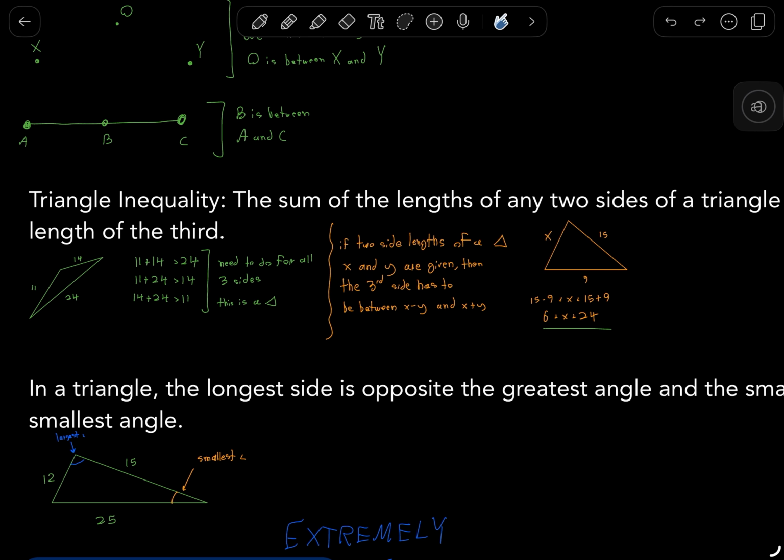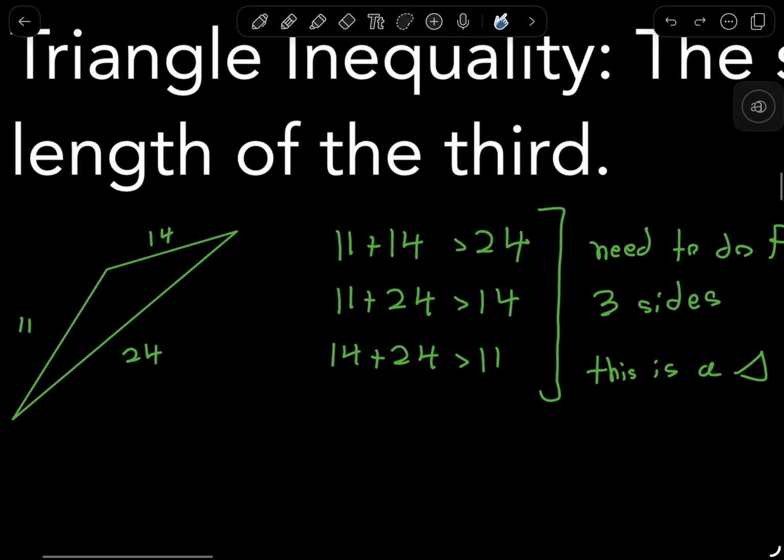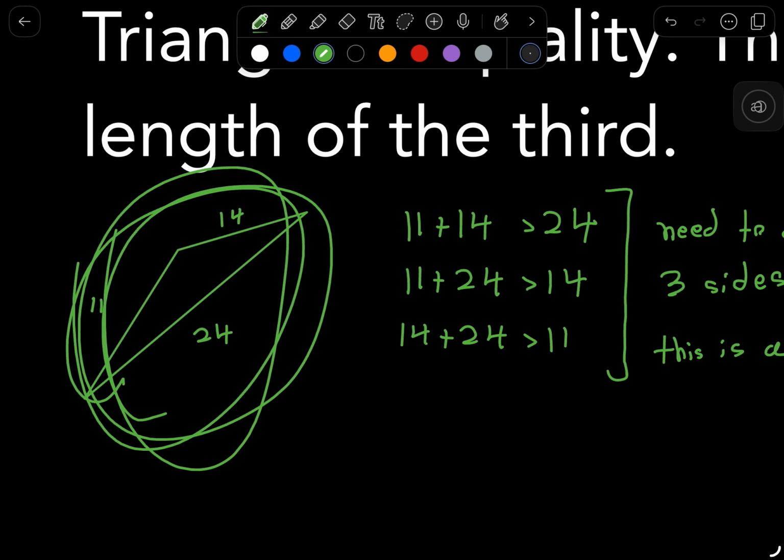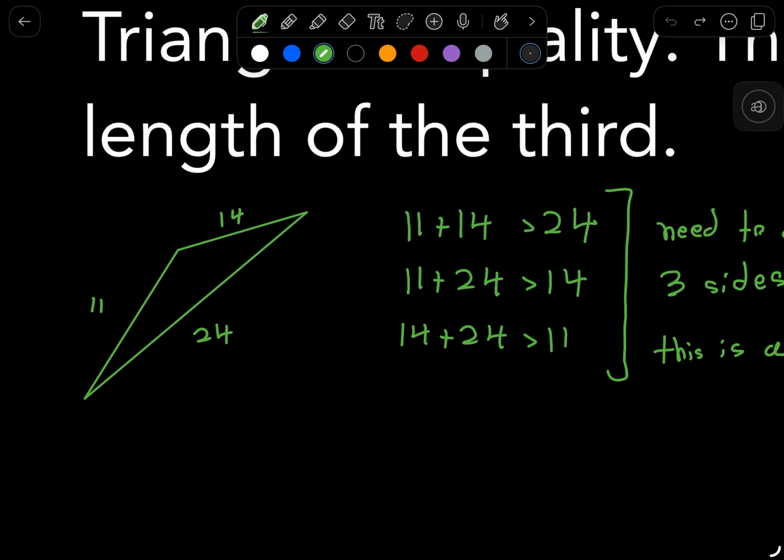Let's apply that to an actual triangle. You're given a triangle with sides 11, 14, and 24. If you want to apply this theorem to prove that this is a real triangle, what you do is make three inequalities. Like I said, the sum of two sides has to be greater than the third side.